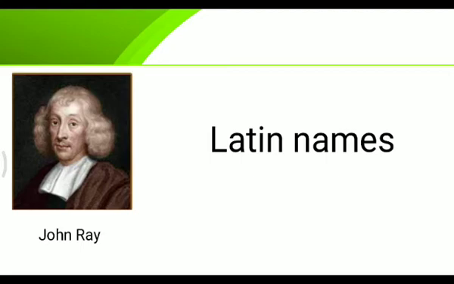But while giving the Latin name, he also thought of giving it in such a way that the name describes the species, the plant or the animal. And so he went on adding Latin terms to name any plant or animal.